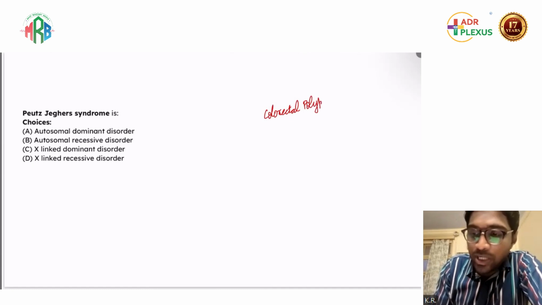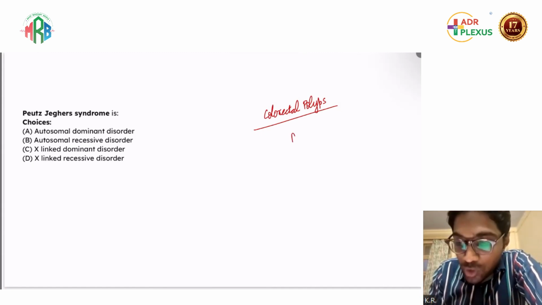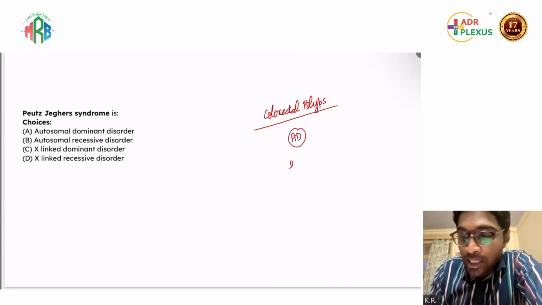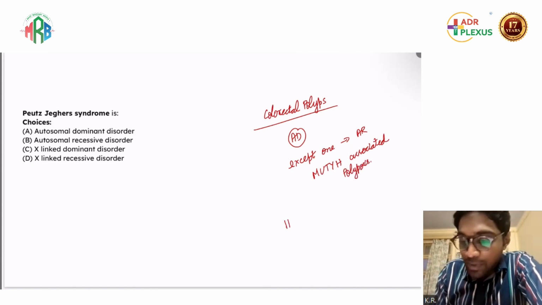One thing you can easily remember is that all types of hereditary colorectal polyposis are mostly autosomal dominant, except one condition, which is autosomal recessive, and that is MUTYH associated polyposis. And HNPCC is another condition where there is a mismatch repair gene defect.